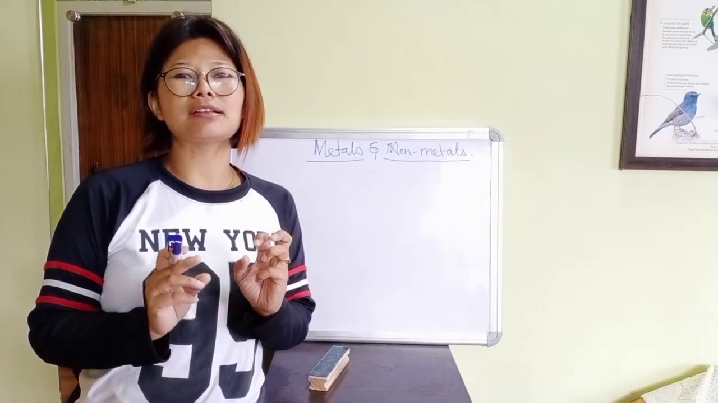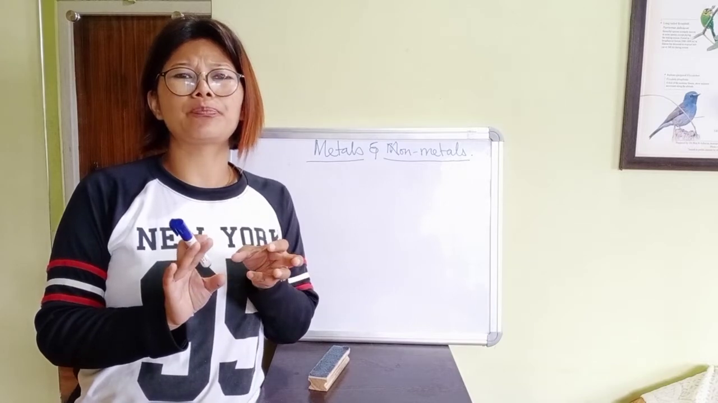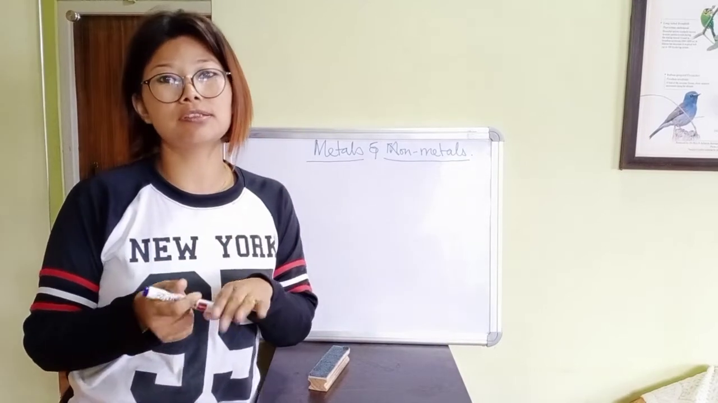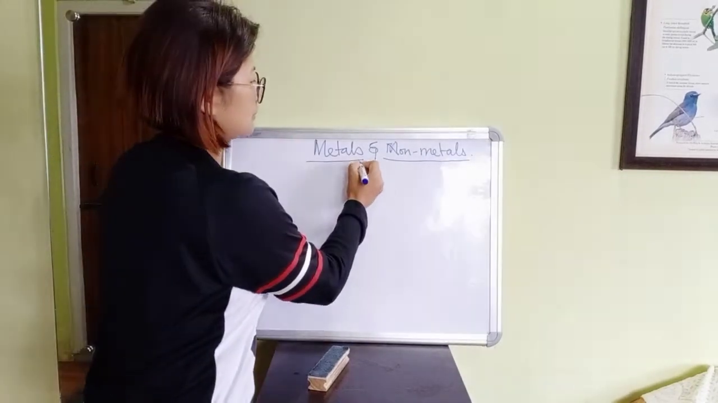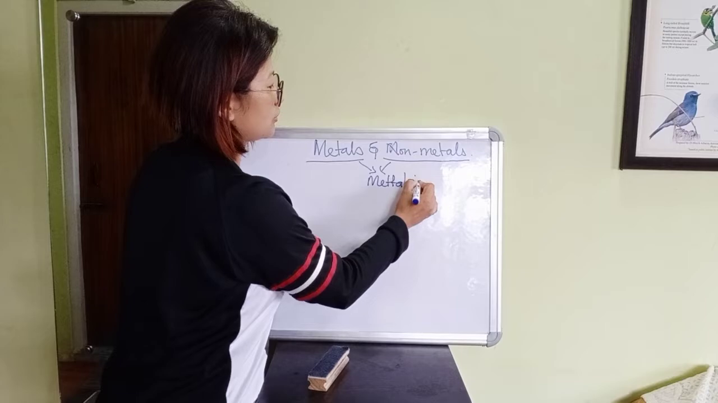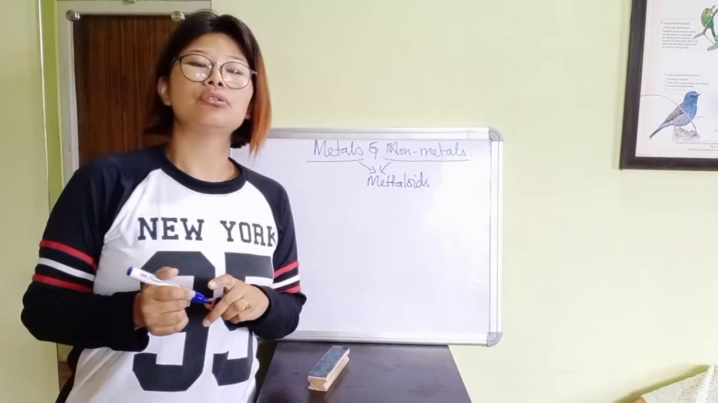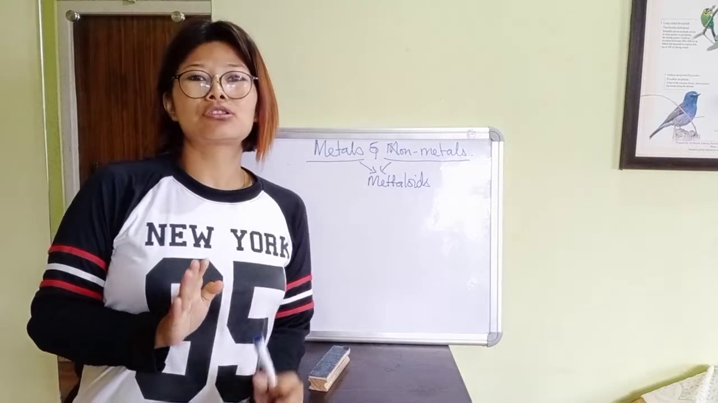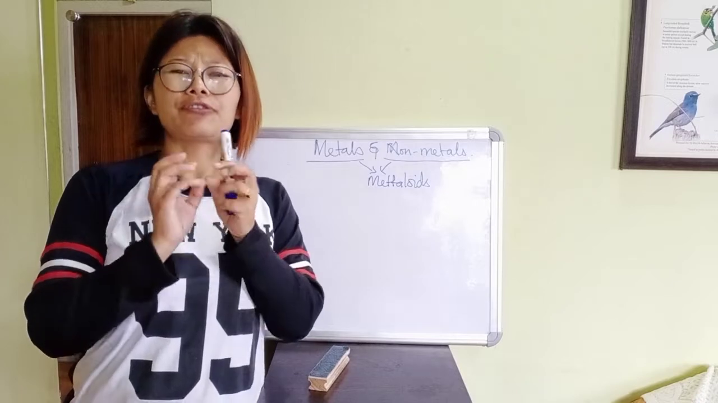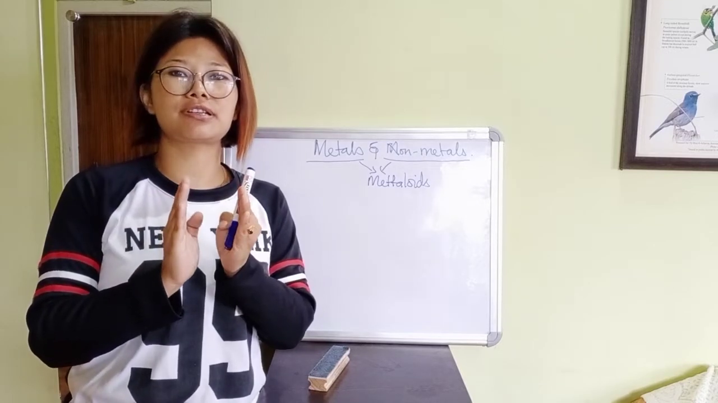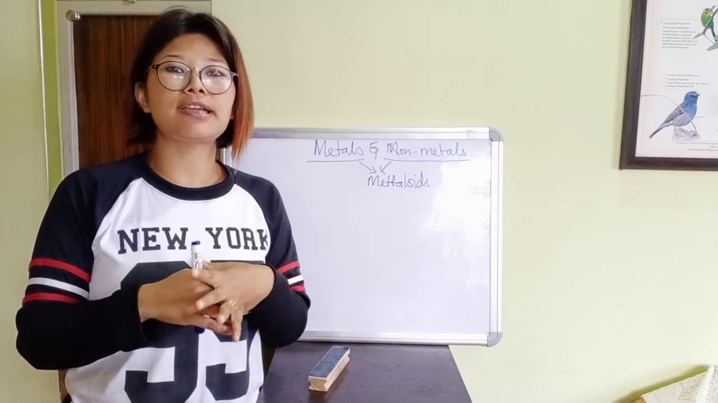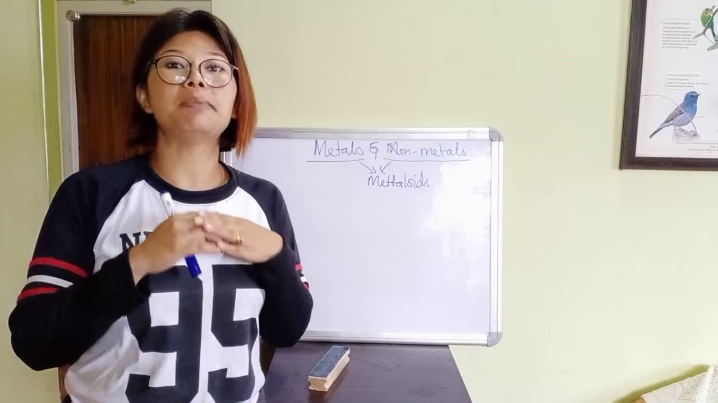Alright? And there are some elements which have the characteristics of metals as well as non-metals. So, they are called metalloids. So all the elements that we have are either metal or non-metal, and there are a few elements which have the characteristics of both. They are called metalloids. So today we'll be concentrating only on metals.